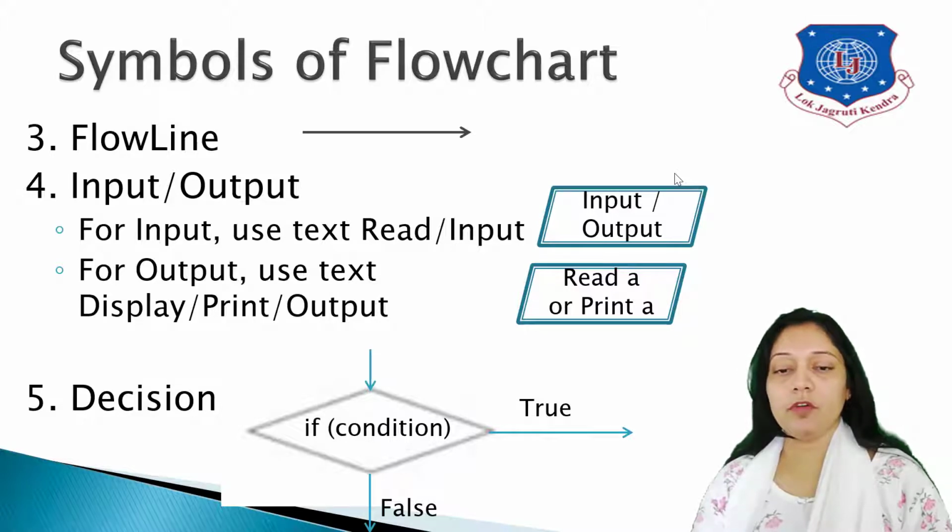There would be two outputs. One would be true. So if the condition is true, you go across and take the path of true. If the condition is false, then you take the path of false.